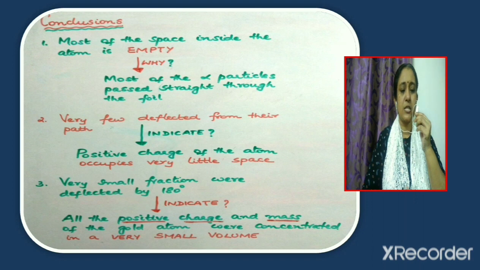Why was such a conclusion made? It is because a very small fraction were deflected by 180 degree. They rebounded. So this shows that the positive charge and the mass are concentrated in a very small region, or in a very small volume. So these are the conclusions.